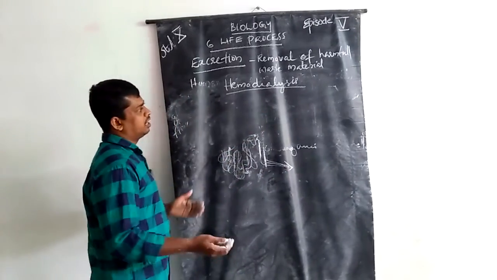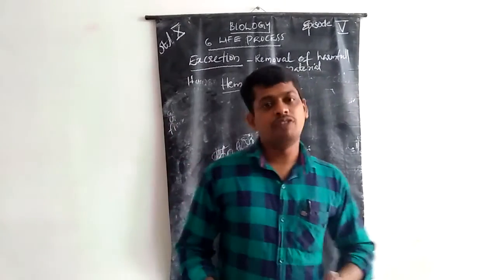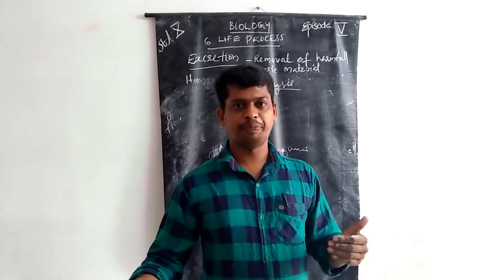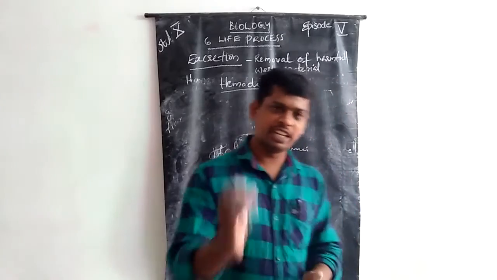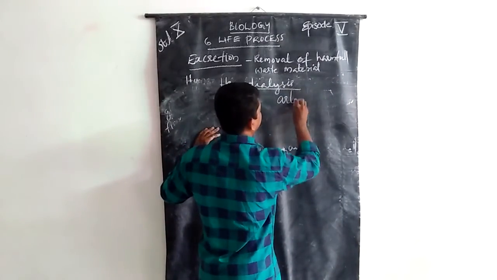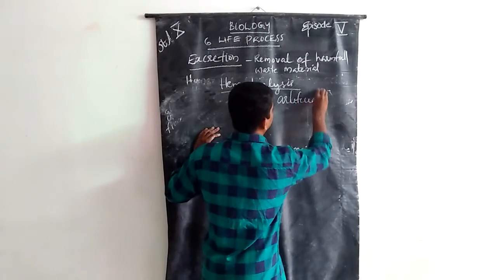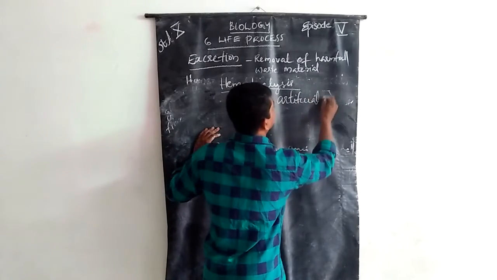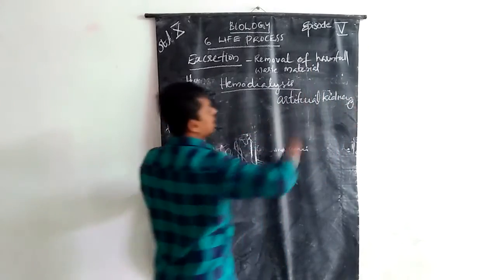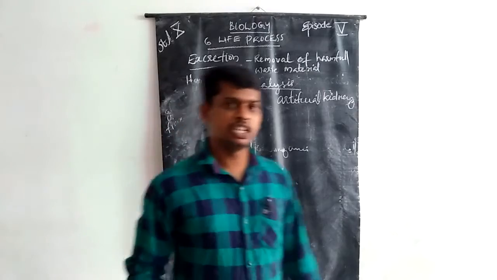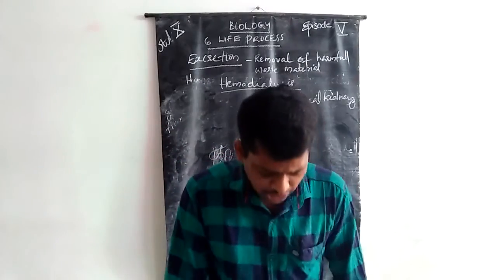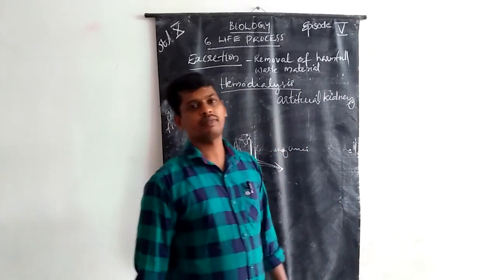Hemodialysis means the excretion process is done with the help of an artificial kidney. Such kidneys are known as artificial kidneys. What is hemodialysis?